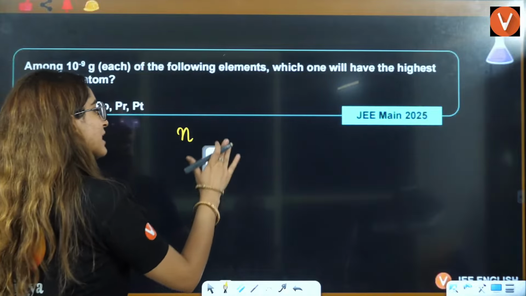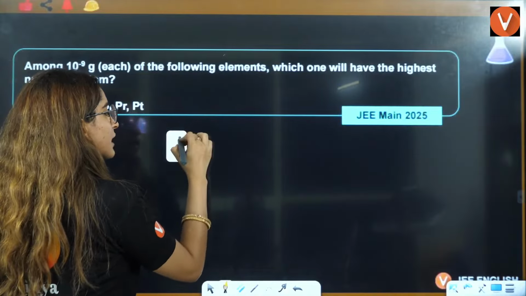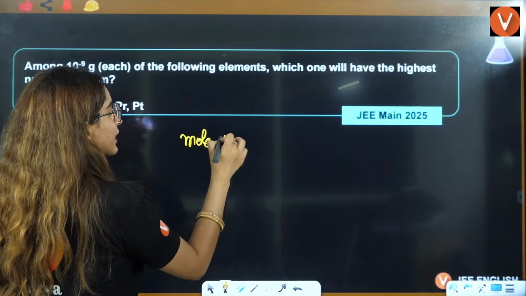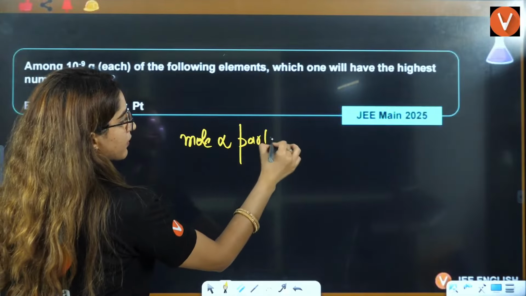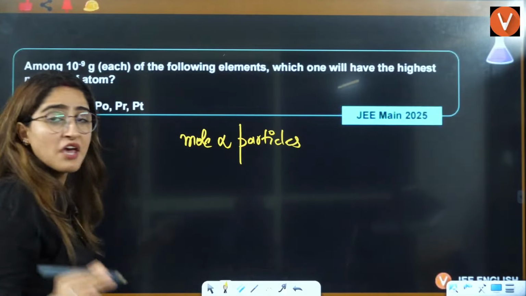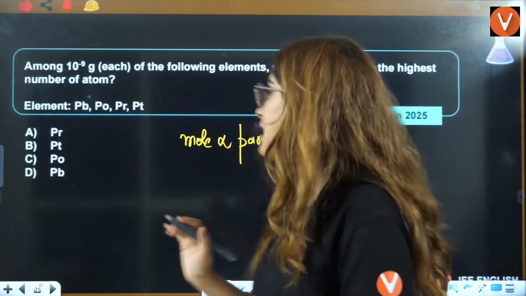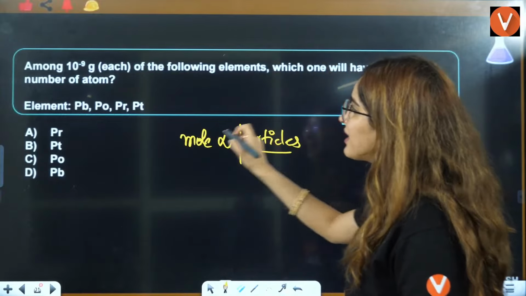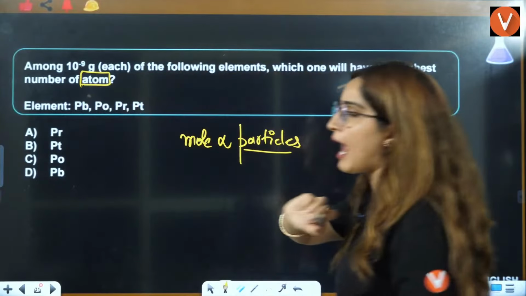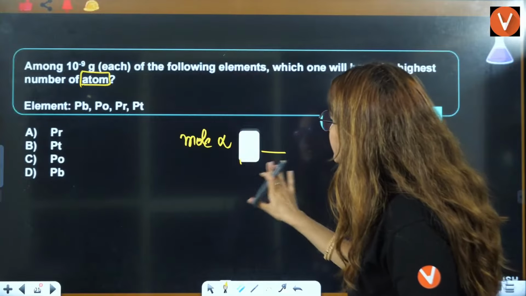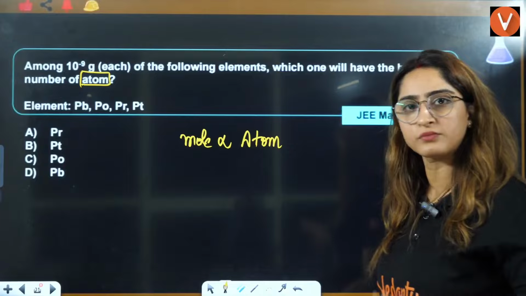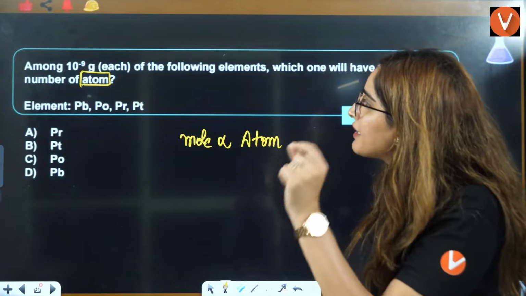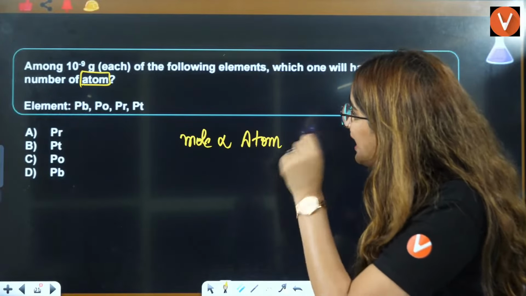So can I say number of moles is directly proportional to the particles, because Avogadro's number is constant? And here the particles are nothing but atoms. Among 10 raised to power minus 9 gram each.